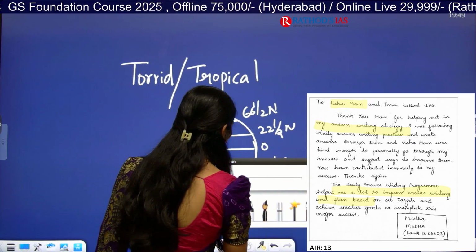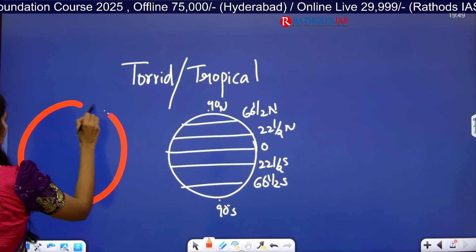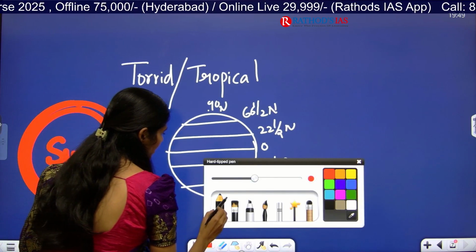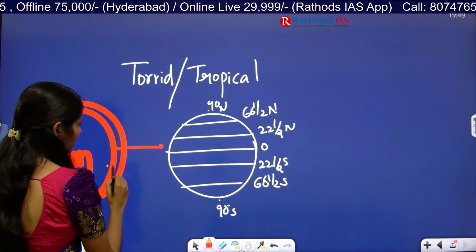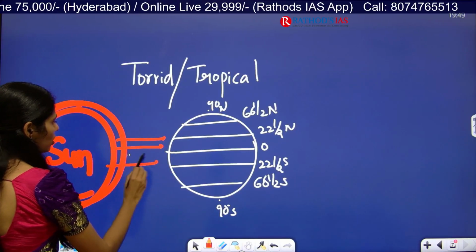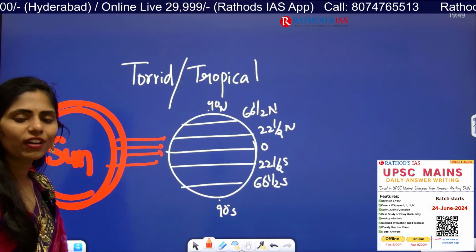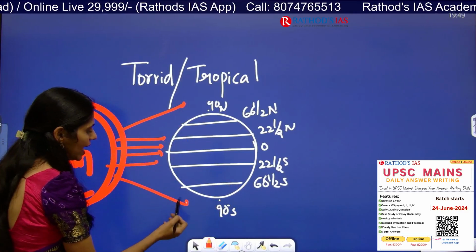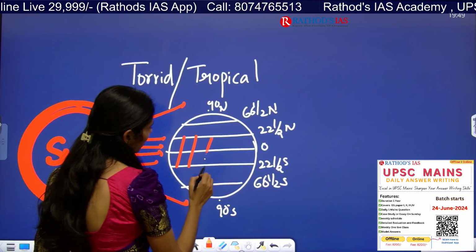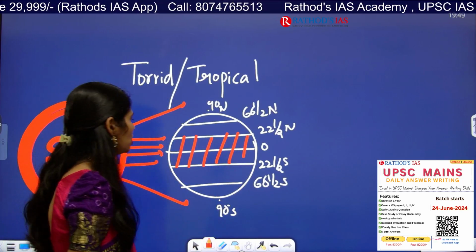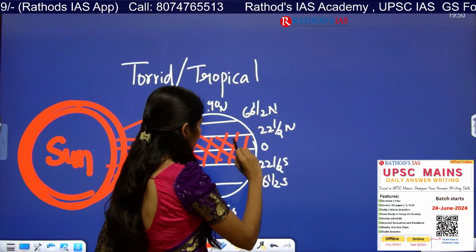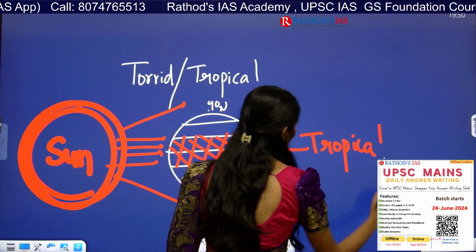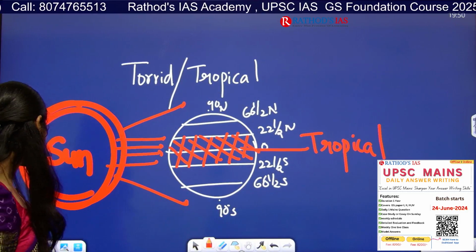Okay, let me change the color of the pen. So here we have the sun. From the sun we will be getting sunlight, sun rays. So in this region between the Tropic of Cancer and the Tropic of Capricorn, we will be having vertical sun rays, and in the poles we have slanting rays. So in this region we will be having more heat, and this region is called the tropical or torrid region. So now this article is talking about this thing. Okay, now let us see in detail.